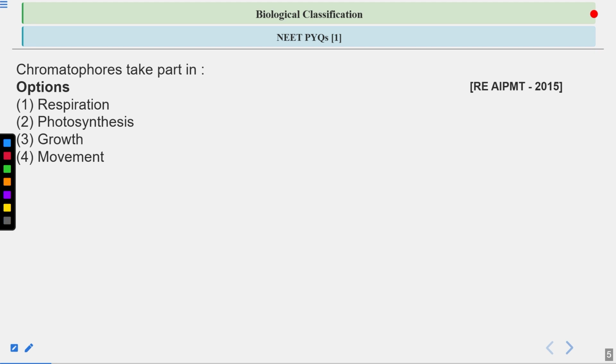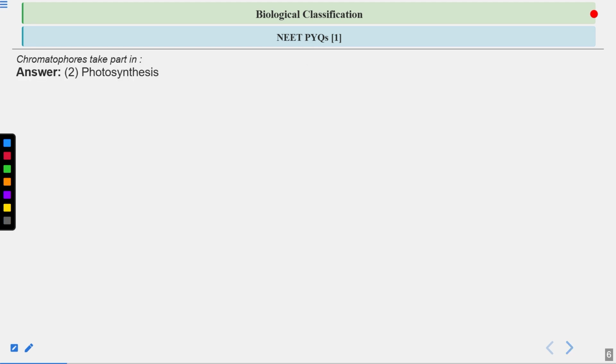The chromatophores take part in. What are the options here? Respiration, photosynthesis, growth, and movement. Do chromatophores take part in respiration, photosynthesis, growth, or movement? So what will be the answer for this question? Let's have a look at the answer. Okay, so the answer is photosynthesis.